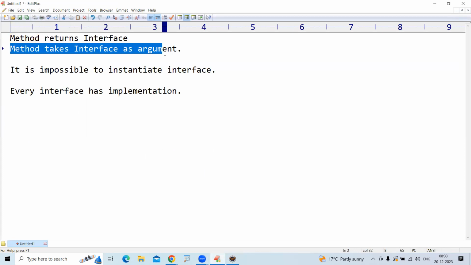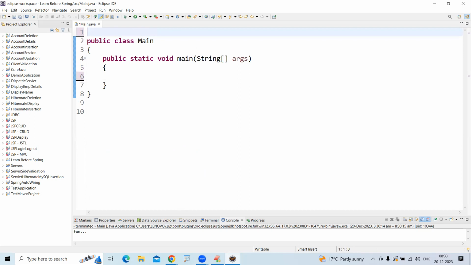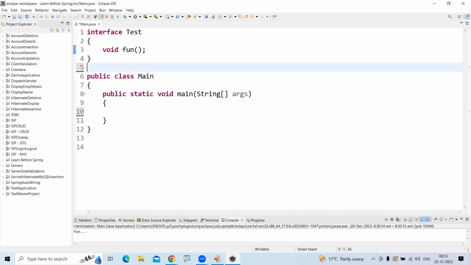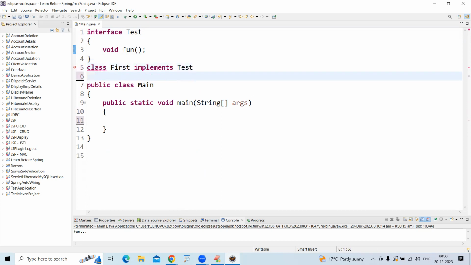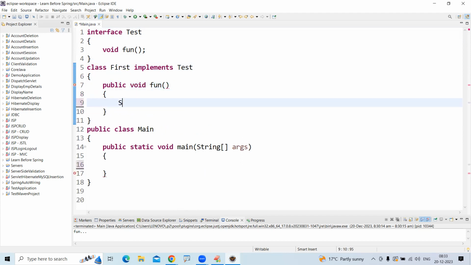Now in the same way, next point, the first one we discussed: a method returns an interface. Now next one, a method takes an interface as an argument. It's the same story. The interface I am taking is Test only. Inside that, one method I am taking, fun. Again, the first class is implementing the interface called Test. So it is overriding the method fun with a simple message.